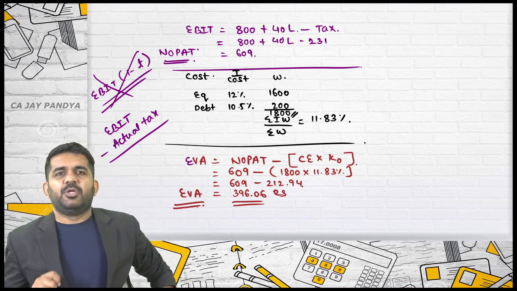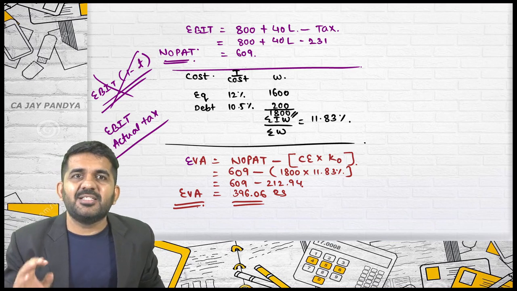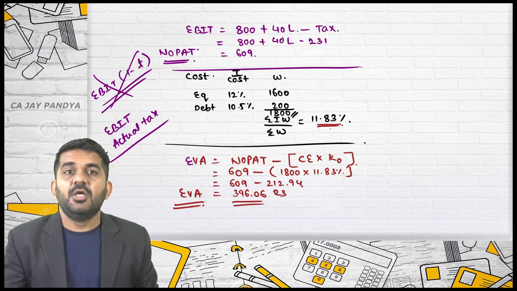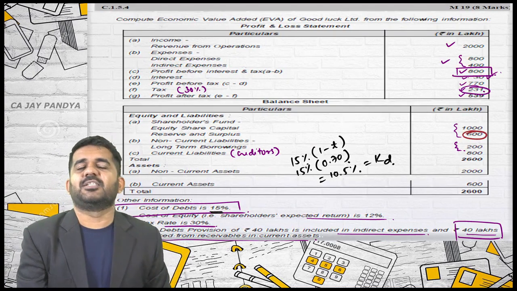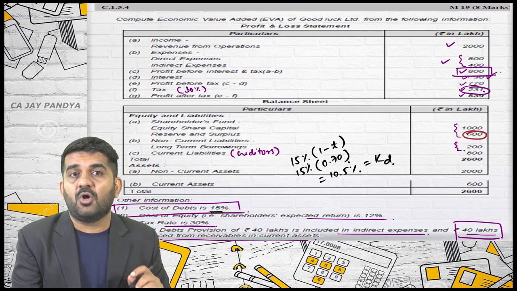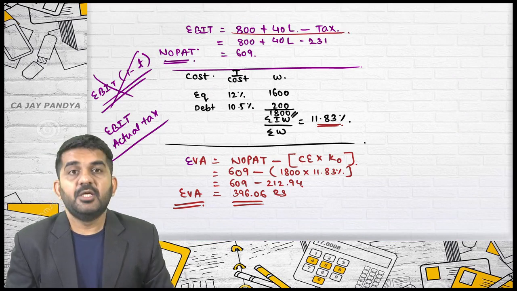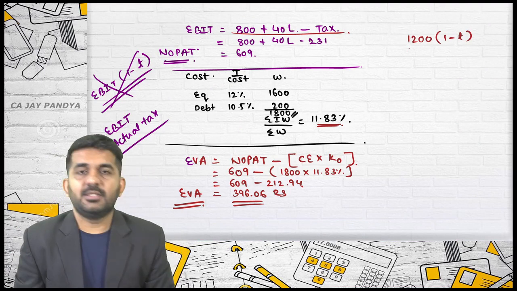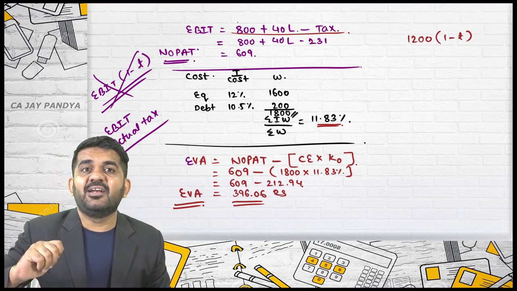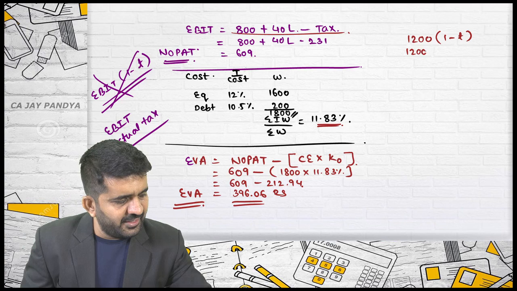Yes, they have done an alternate way in the suggested PDF which you have got. But understand they have also given this as an option. Believe me, second option is not correct. What they are saying is we will not take this 600 rupees as reserve. 600 becomes always a part of reserve. The only problem over here is this. Normally what we do is 1200 into 1 minus t, or I will do 800 into 1 minus t plus 40. But normally what should be done is 1200 into 0.70.